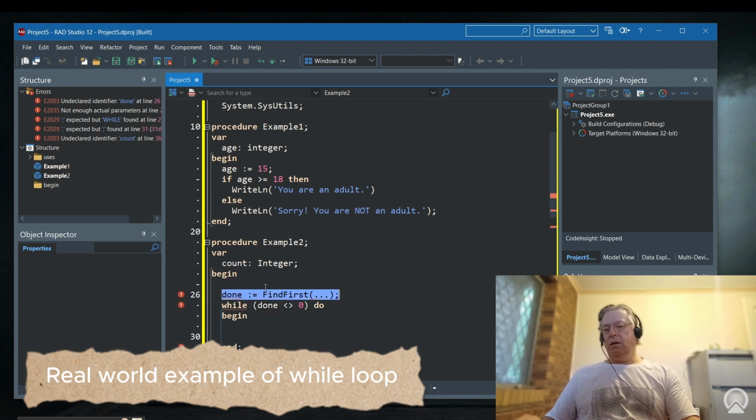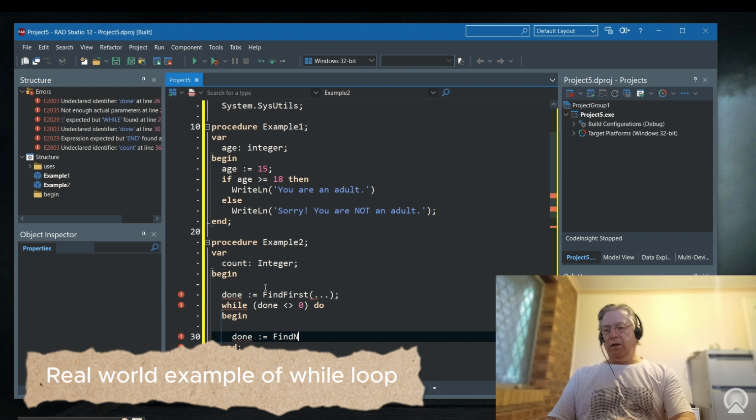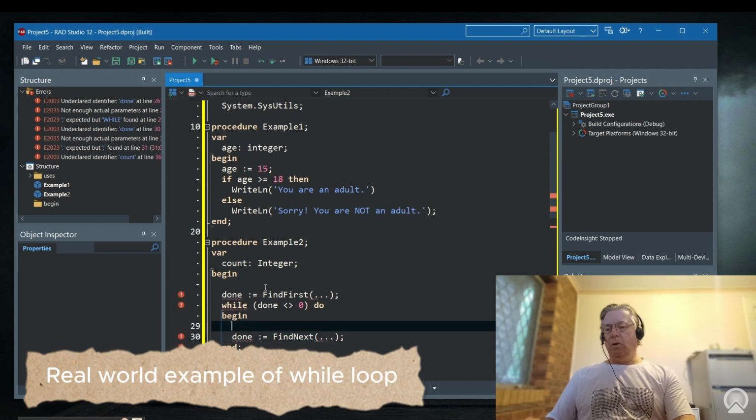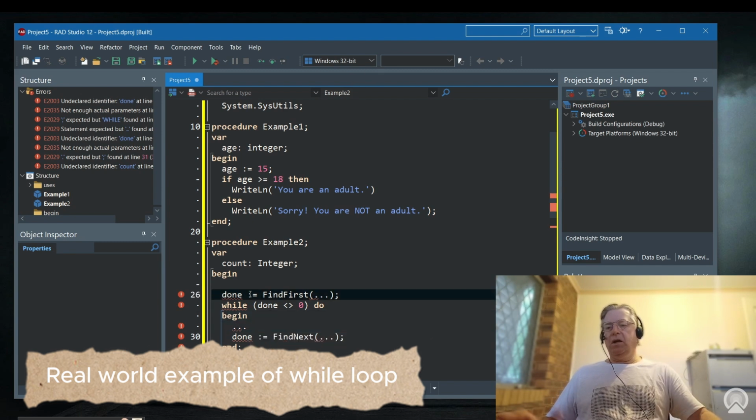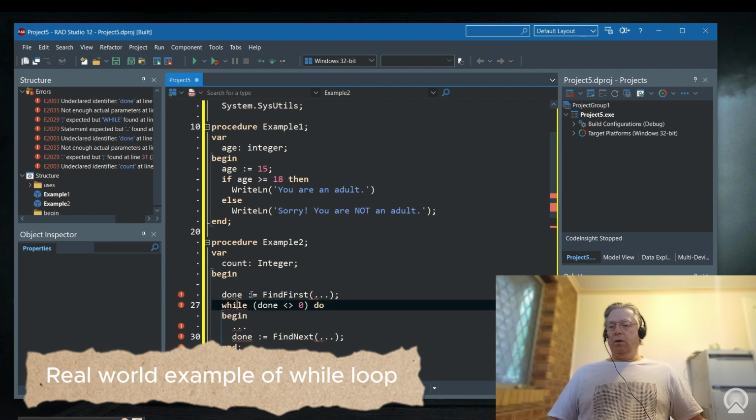And here what you'll do is next: done equals find next, N-E-X-T, and here obviously we'd be working on the file. So basically done would be an integer in this example, and if it returns 0, then this function found nothing.